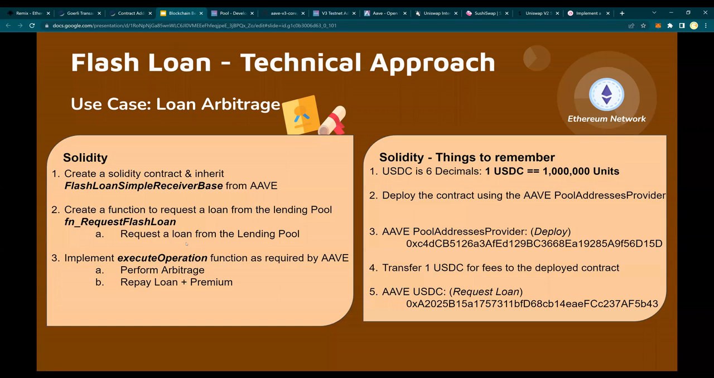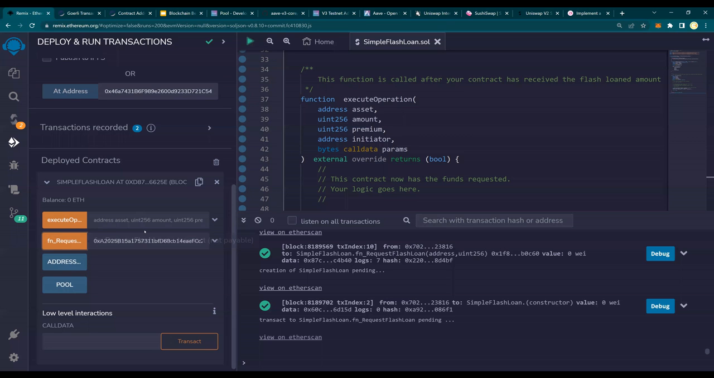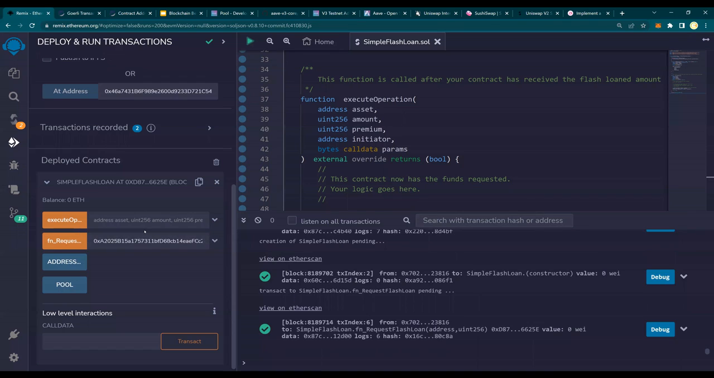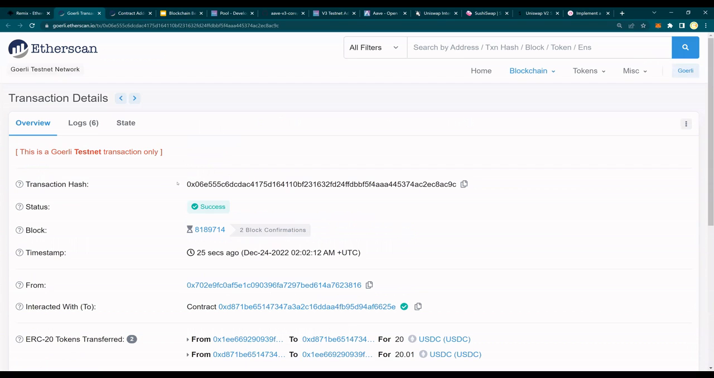So the first simple loan is requesting the loan and paying it back. I'm not doing 3A right now. We'll do 3A later. So all you would see is requesting a loan from lending pool, 20 USDCs, and repaying it back with premium. Make sense? Imagine this contract had 1 USDC, and now we are able to leverage 20 USDCs.